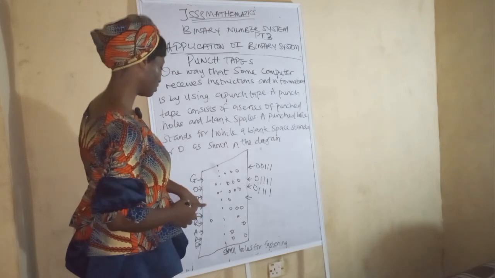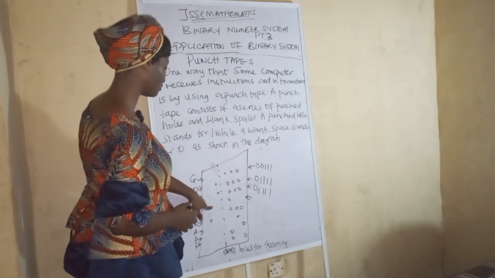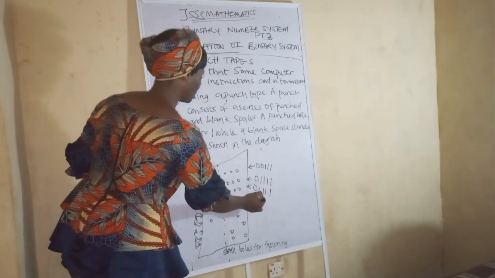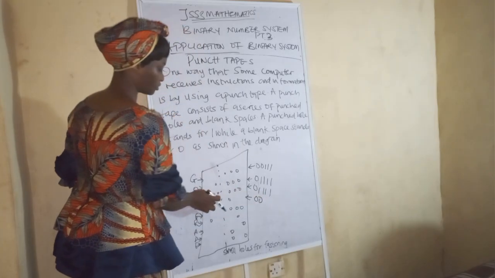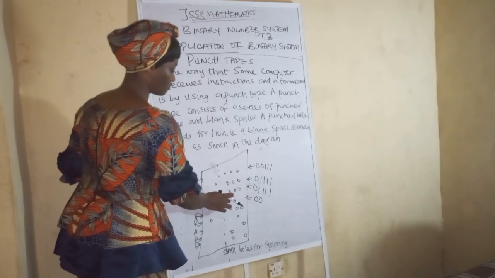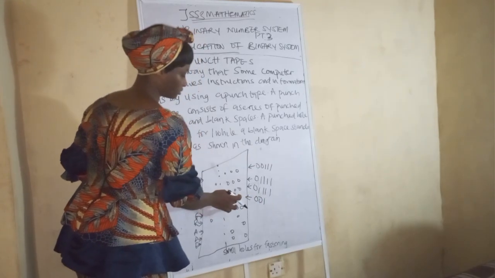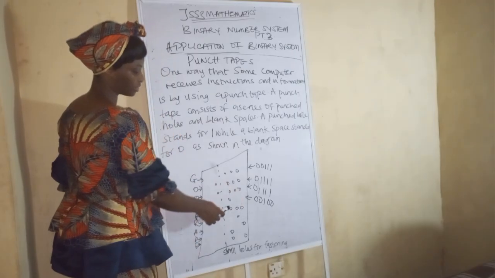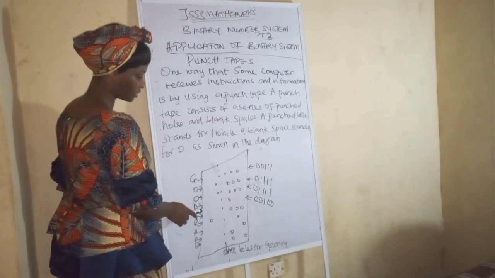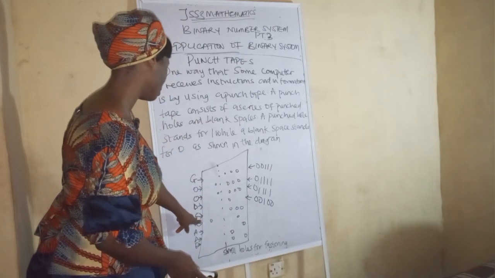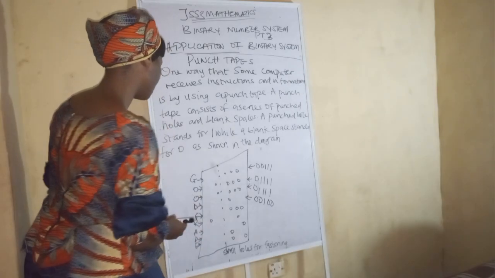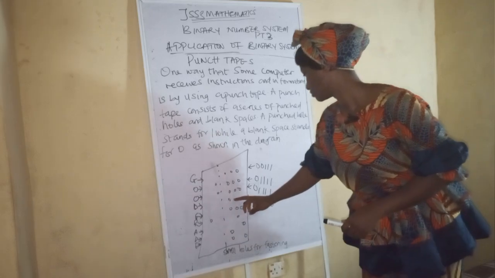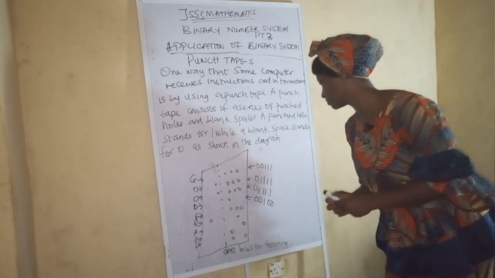So the next one is D. The spaces here, they have 2 spaces, so it means it will be 0, 0, because the spaces here are 0. And we have 1 here. Then 2 zeros because we have no punch, no hole here. So the next one now is G. This is G now. So this is what G represents.